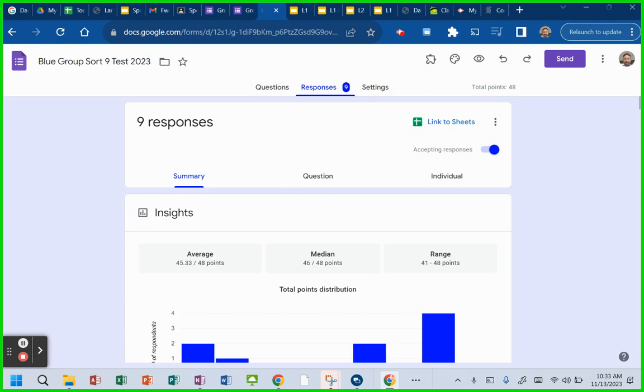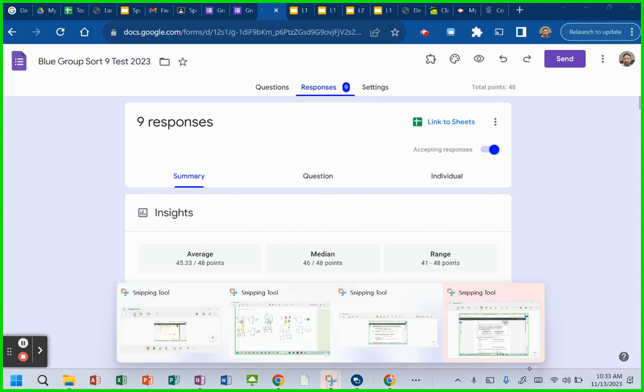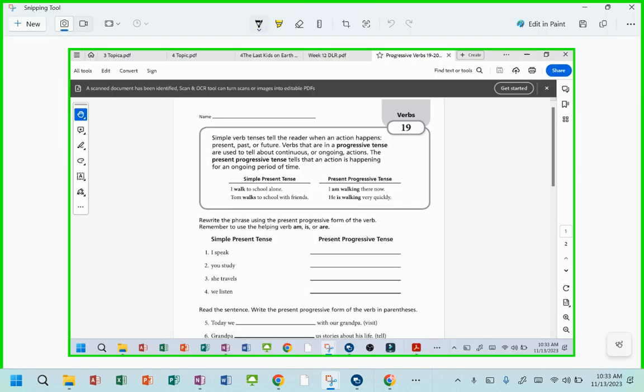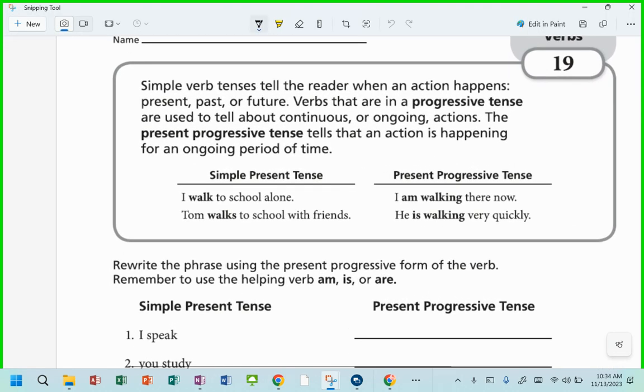All right, you guys, we're taking a look at verb tenses. Let's take a look at this first one. We're talking about simple verb tenses, right? Future, past, and present, right? Future is something that hasn't happened yet, but it will be happening, right? Present is something that's happening right now, or it's an event that takes place reoccurring all the time, very repetitious. That would be present tense, right? And then past tense is something that already happened.